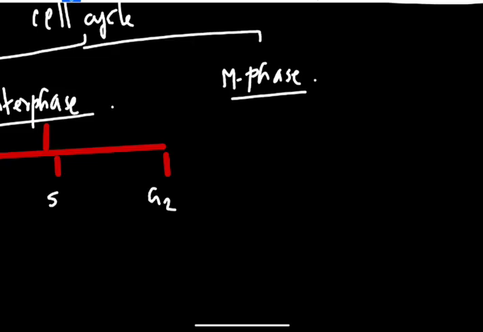The M phase also has to move through different phases.